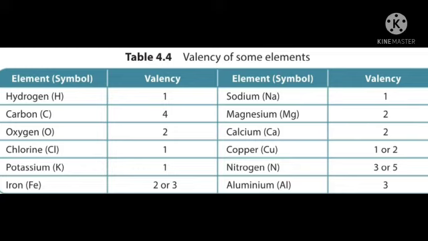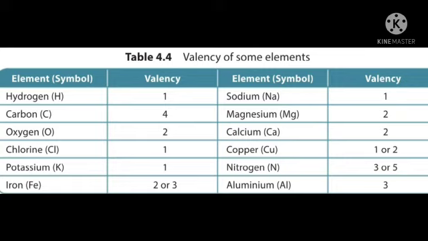Second one is carbon. C is the symbol. What is the valency of carbon? 4. Then oxygen, capital O. Combining capacity is 2. So valency is 2.